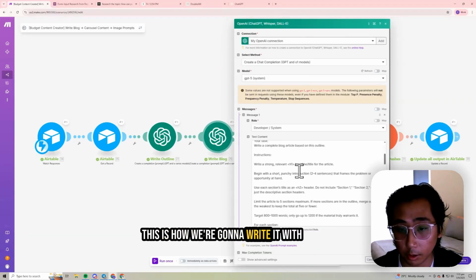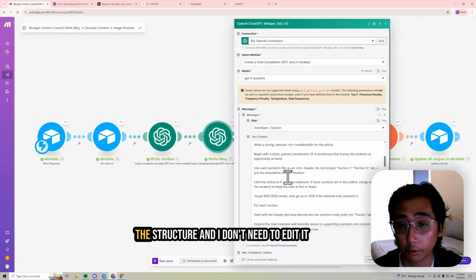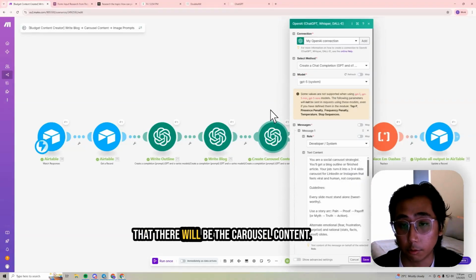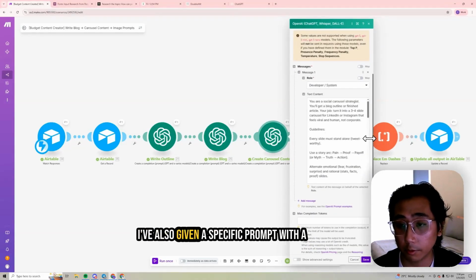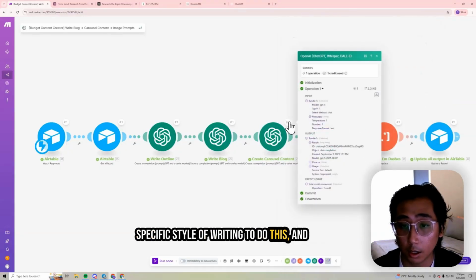This is how we're going to write it, with specific instructions to write this in HTML format. I can copy this immediately with the structure and I don't need to edit it. So what's going to happen after is that there will be the carousel content. I've also given it a specific prompt with a specific style of writing to do this, and this is the output